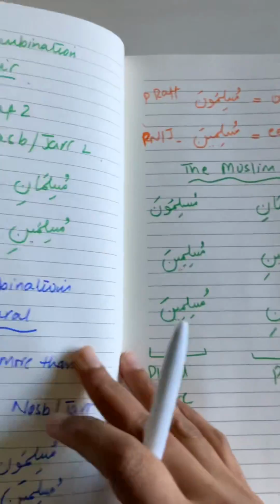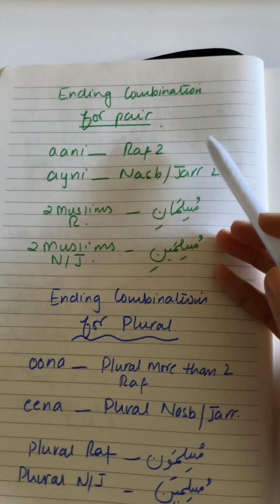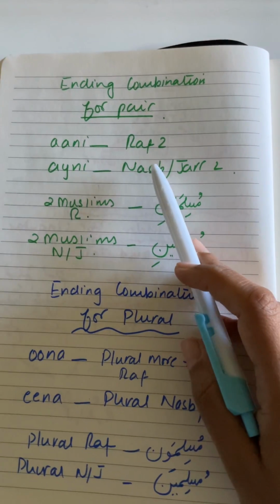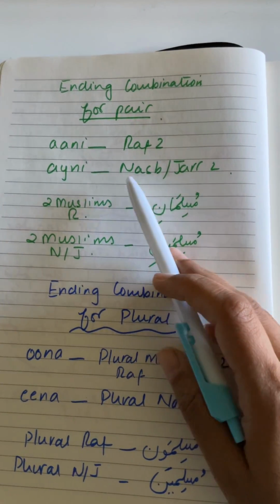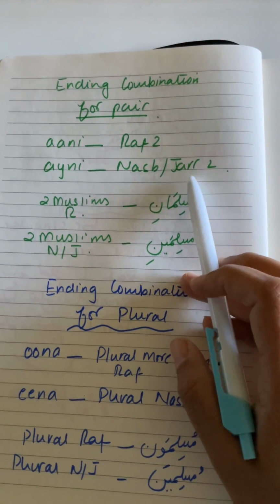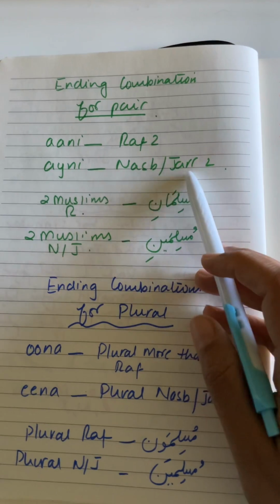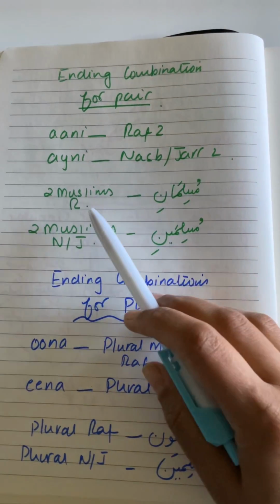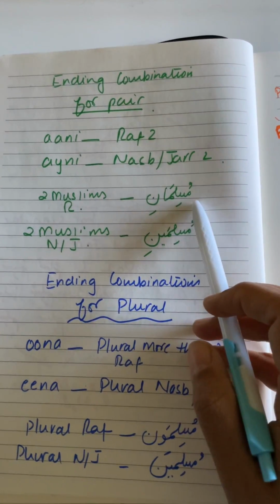This is what we did for the singular. Then we did the pair yesterday, the ending combinations for the pair. If the word ends with ani, it's two rafa, and if there is aini in the end, it's two nasab or two jar. In later videos we'll find out which one is nasab or jar. For example, muslimani means two muslims, and it's rafa, meaning these two muslims are the doer of the fail.